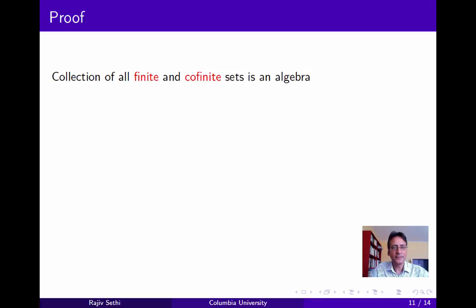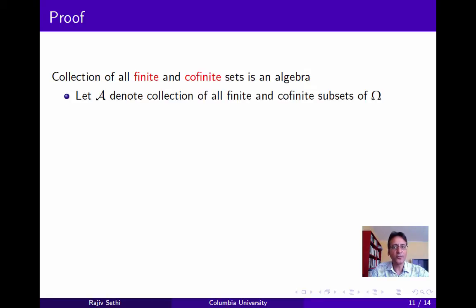So let's prove this. Let A denote the collection of all finite and cofinite sets of omega for any arbitrary infinite set omega. Now you can easily verify that the first 2 conditions for an algebra are trivially satisfied. Omega is cofinite and therefore an element of A, and if any subset of omega is finite or cofinite, then its complement must also be either finite or cofinite. So all we need to do to prove this claim is to verify that for any 2 sets A and B in the class, their union belongs to the class. If both are finite, then it obviously does. Their union itself must be finite and belongs to the class.